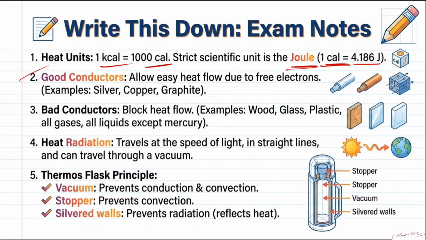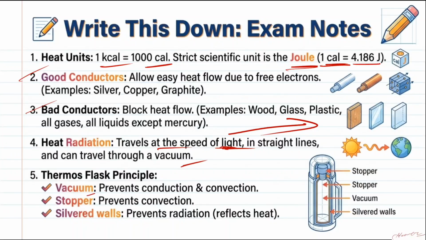Good conductors are those which allow heat to pass through them easily. Bad conductors are the objects which do not allow heat to pass through them easily. Talking about heat radiation, it travels at the speed of light. Acha, this one I forgot to tell you. Radiation travels at the speed of light, in a straight line, and can travel through a vacuum, as I told you.